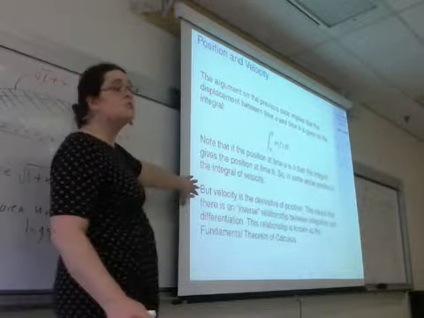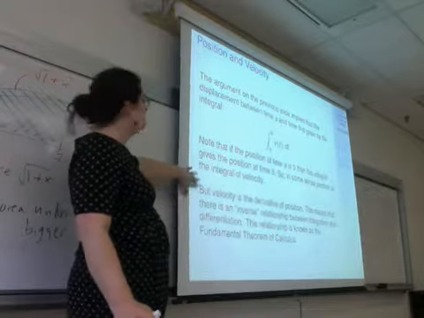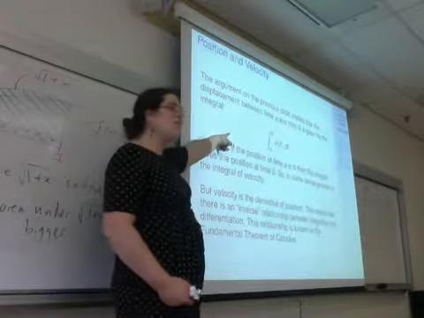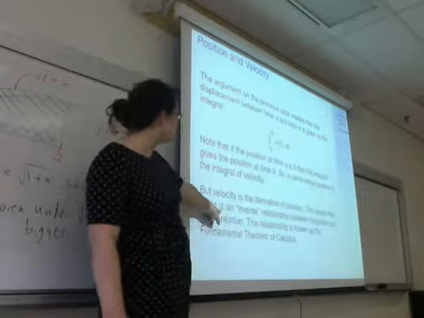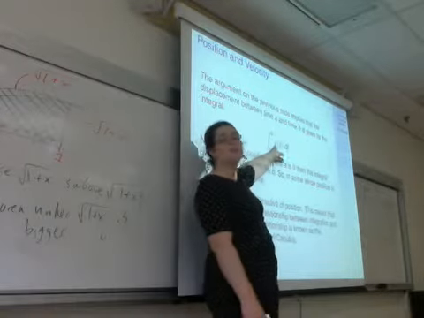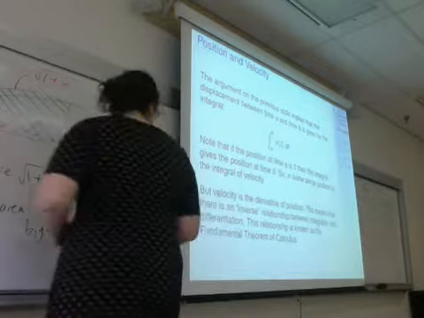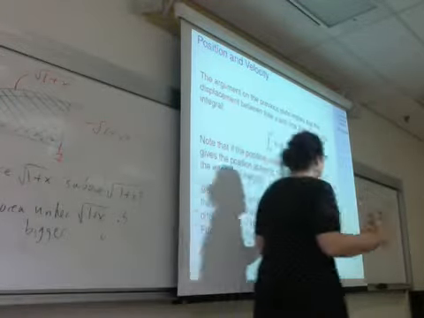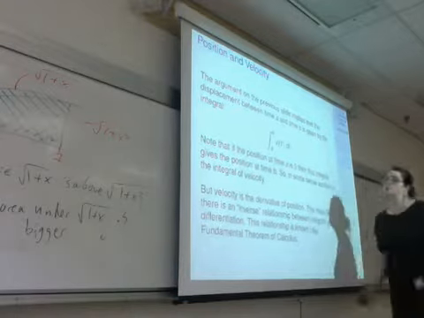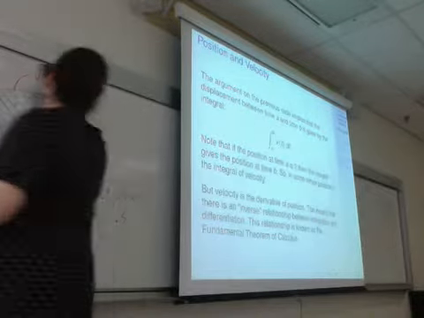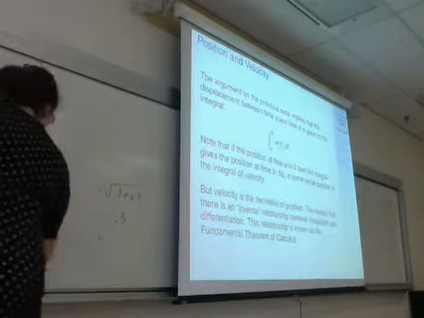But velocity is the derivative of position. Since an integral gives you position, that means the derivative of that position should give you the same velocity function that you started with. So the relationship between derivatives and integrals, the relationship between differentiation and integration, is what's called an inverse relationship.